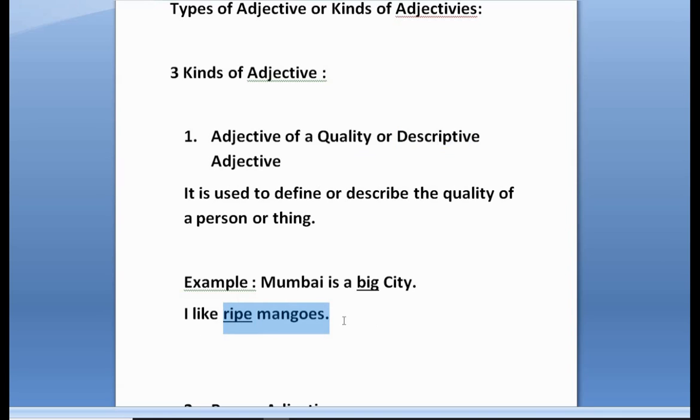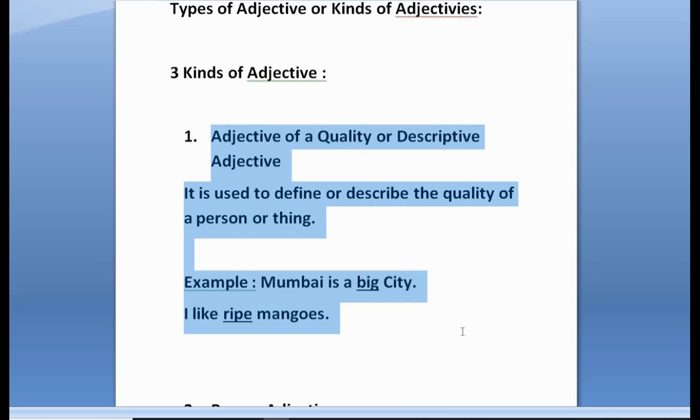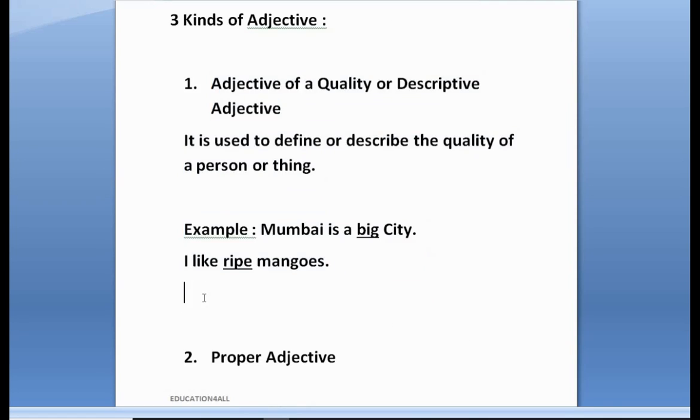These types of words which we use in the sentence come into the adjective of quality category. If I take another example, Rashmi is an intelligent lady.